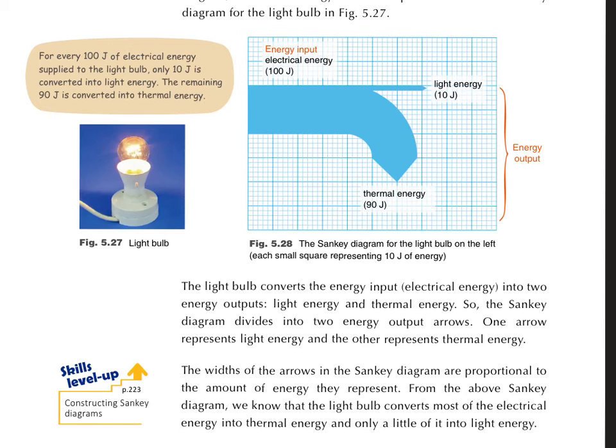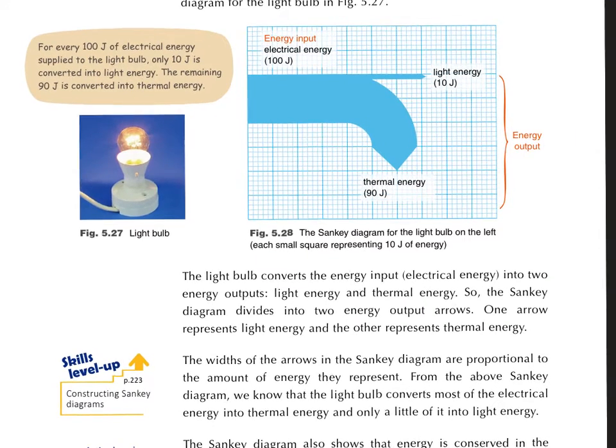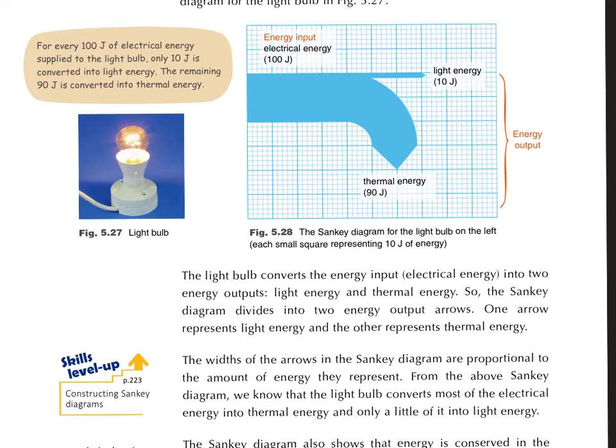Therefore, we divide the energy into two output arrows, 一個唔同嘅箭嘴。Also, the width of the arrows is proportional to the amount. If you see, this is 10 boxes, this is 1 box, and this is 9 boxes, and this should be proportional to 10 joules and 90 joules.